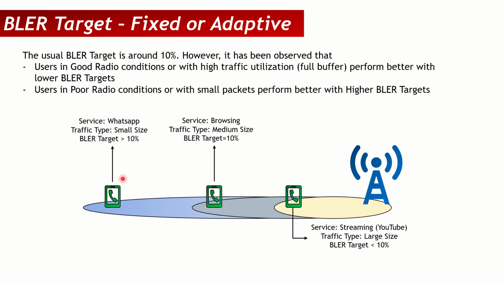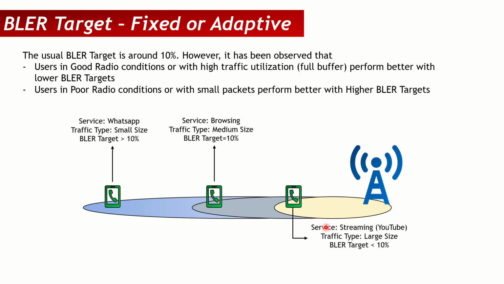So in a nutshell, again, BLER targets can be used as a default value of 10%, but they can also be used as variable targets, depending on, let's say, different cell to cell criteria. For instance, if one cell has lots of users with high transport block size, or in cell center, you might use a lower BLER target. Another cell that might have lots of users in cell edge or using lower MCS or small packets, you might use a higher BLER target, and you will see that you will correspondingly get better results in comparison to a default generalized BLER target everywhere.